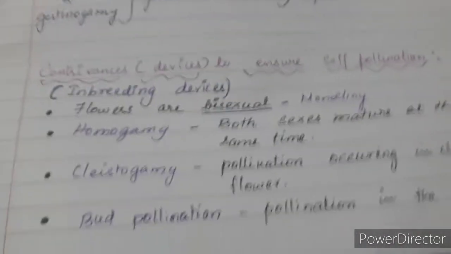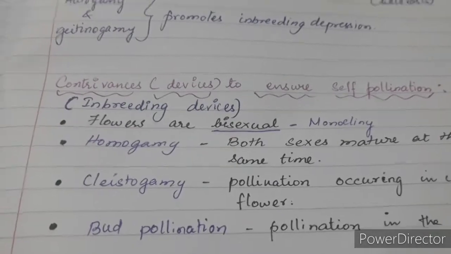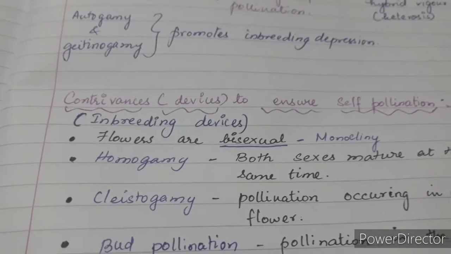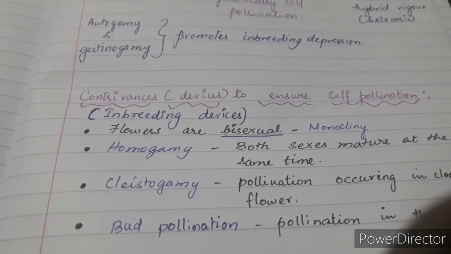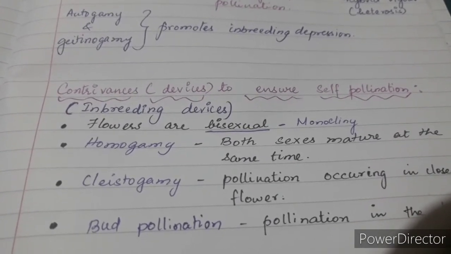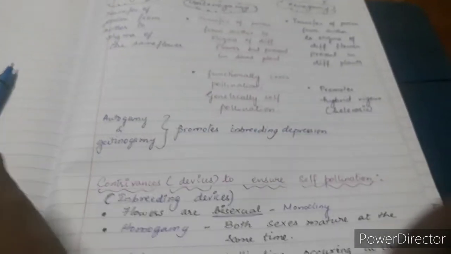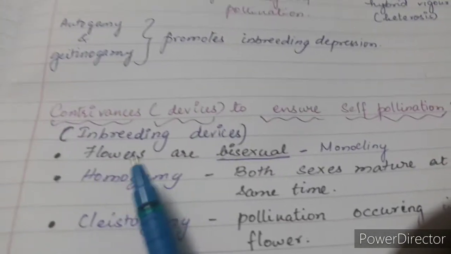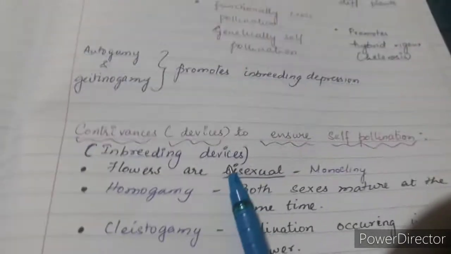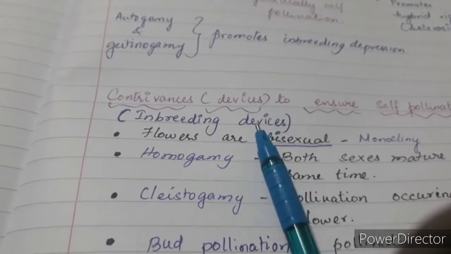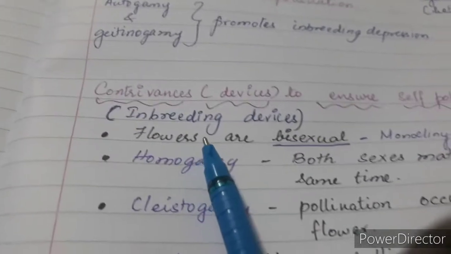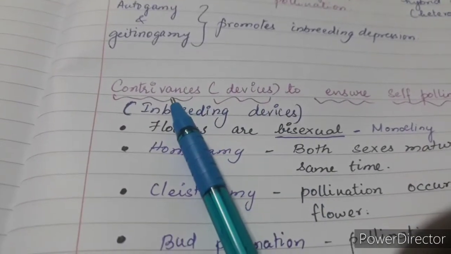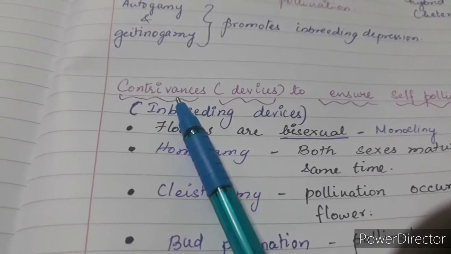Then there are certain properties present in flowers which can ensure self-pollination or cross-pollination. The characteristics present in the flower to promote self-pollination are referred to as inbreeding devices, also named contrivances.